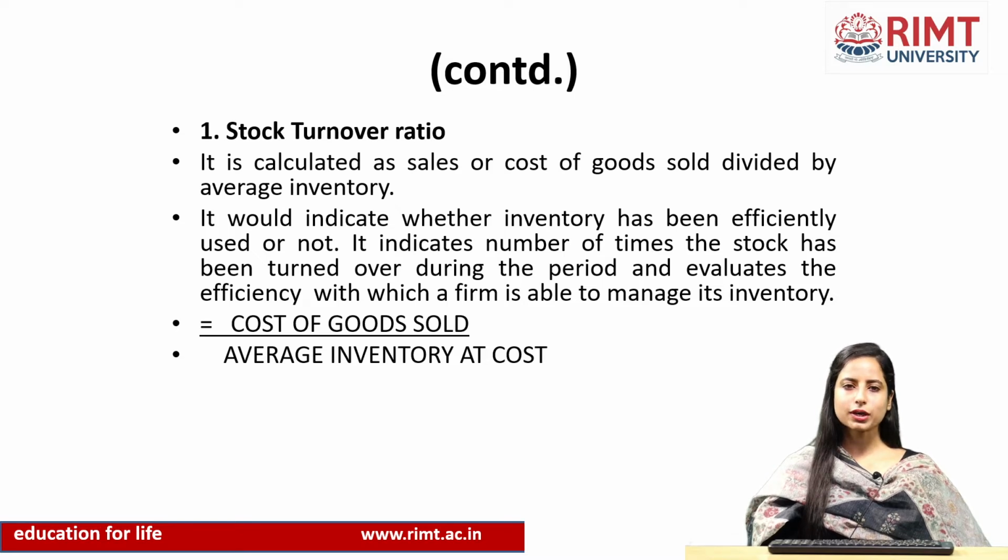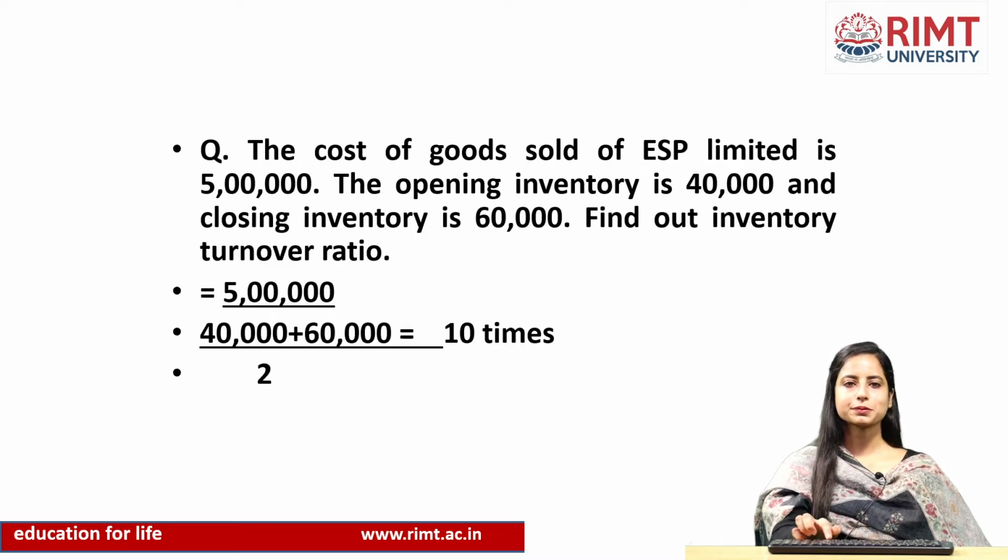This ratio indicates how efficiently the firm is utilizing its stock, because there should be neither understock nor overstock. So, how efficiently the inventory is being utilized is depicted by the stock turnover ratio.